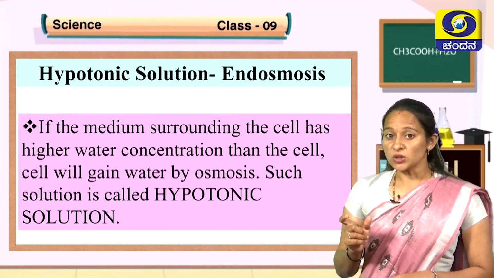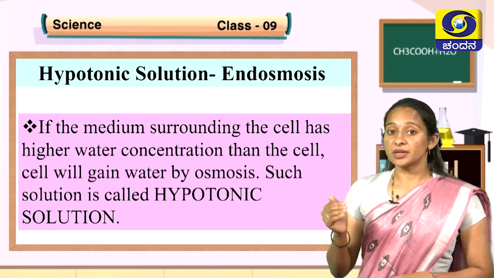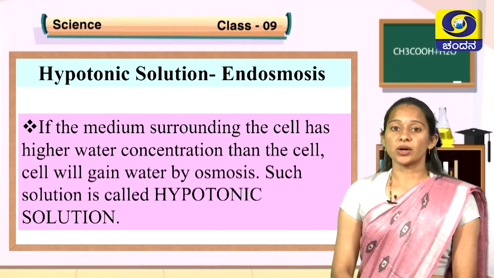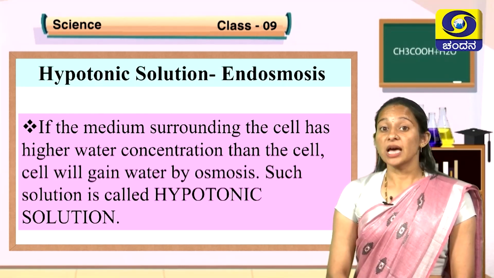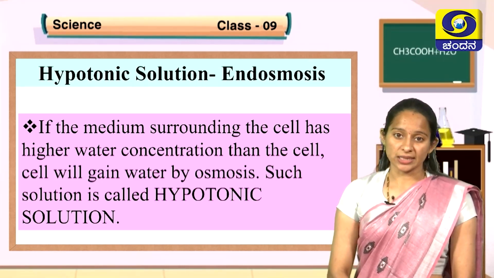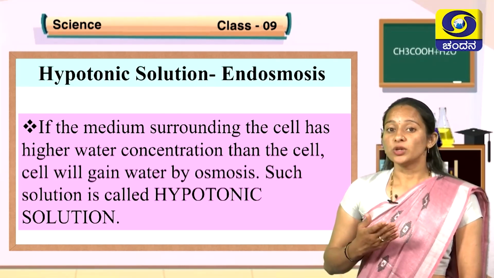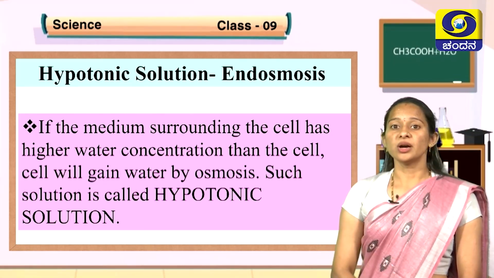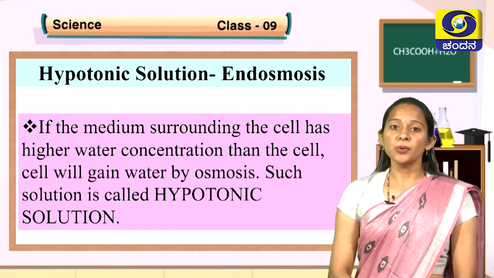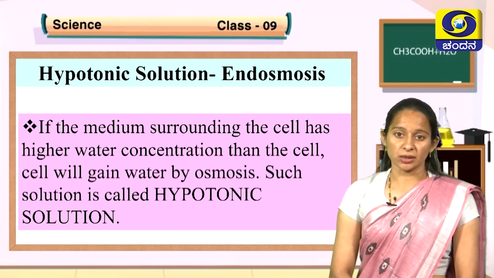This process of osmosis where water enters the cell is called endosmosis. This process of endosmosis makes the cell swell up.